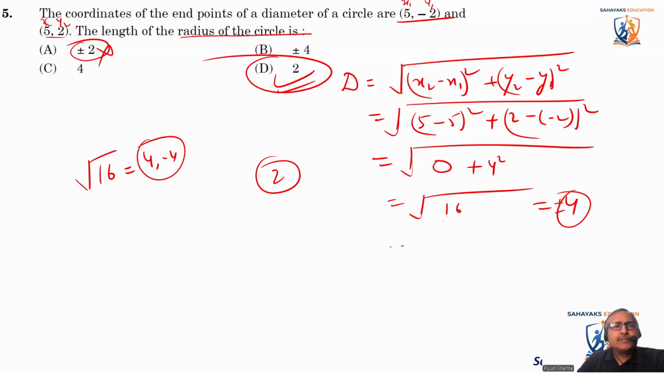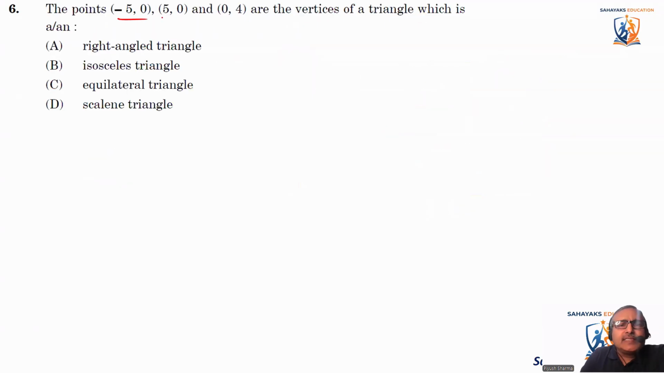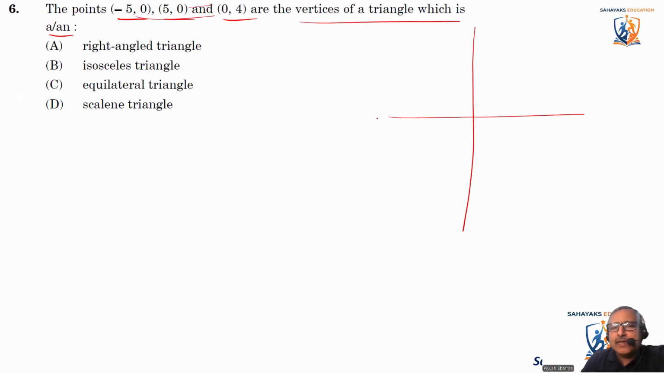So coming to the next. This is the point. This, and this are the vertices of a triangle. In such questions, if any such question comes, the better option is to just make it on the graph. Just make a small graph and do it. Else, if you start finding the distance between this and this, this and this, this and this, that will take a lot of time. It's a 1 marker question.